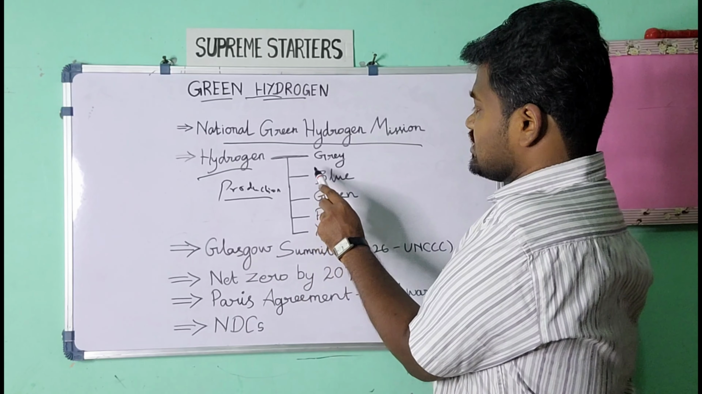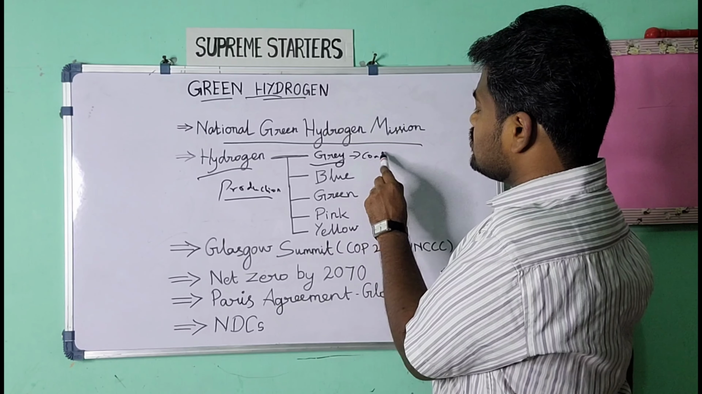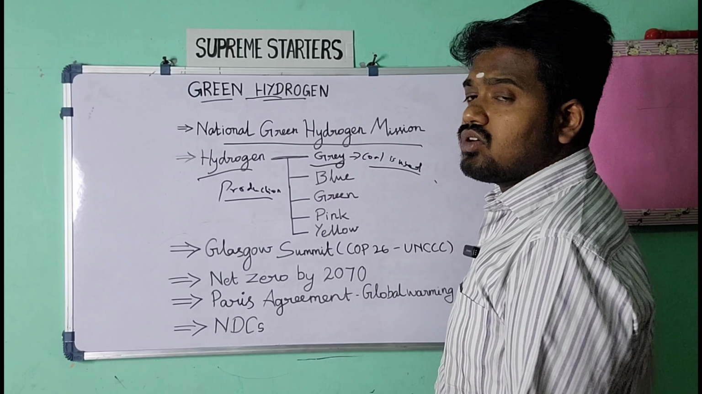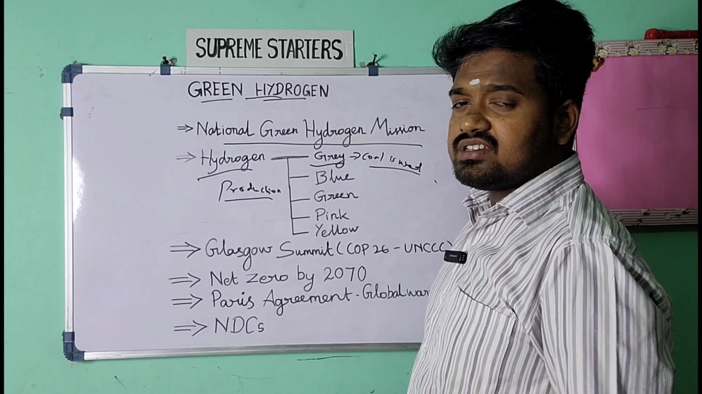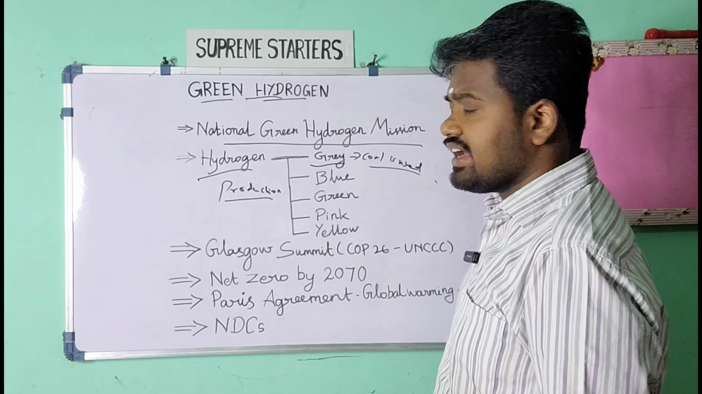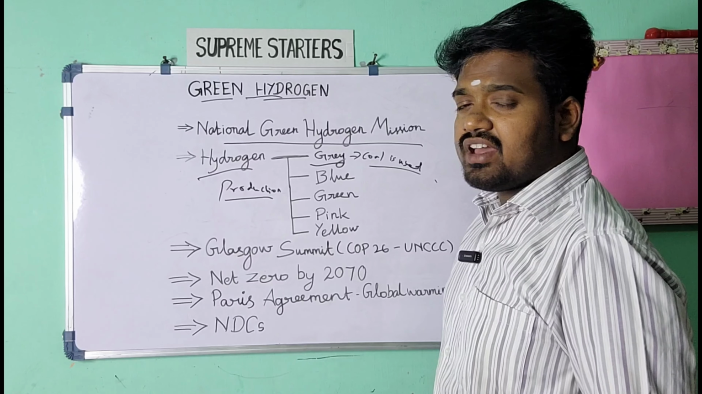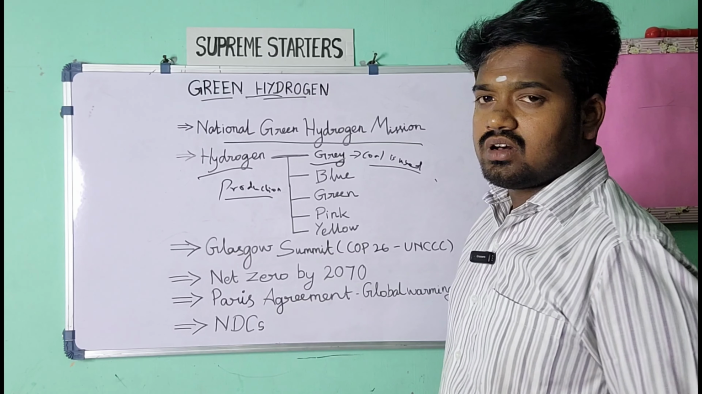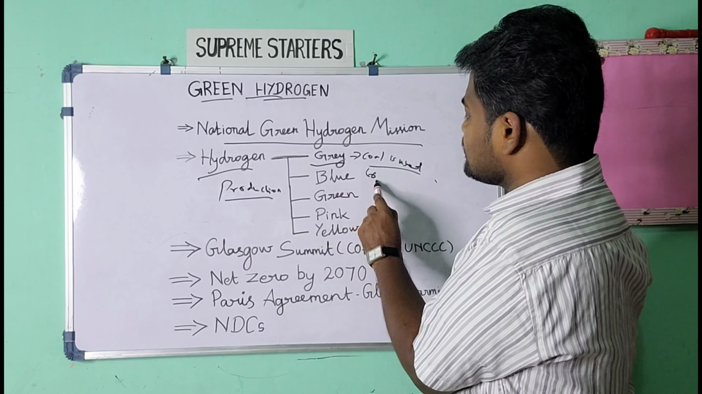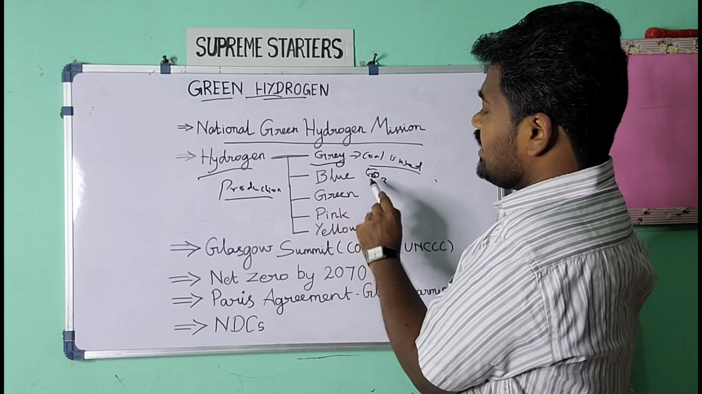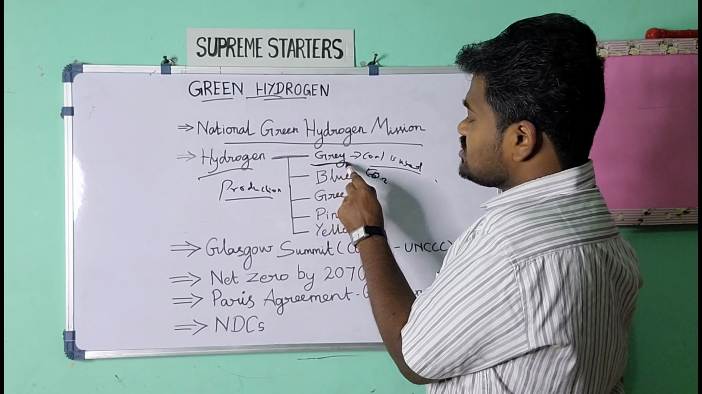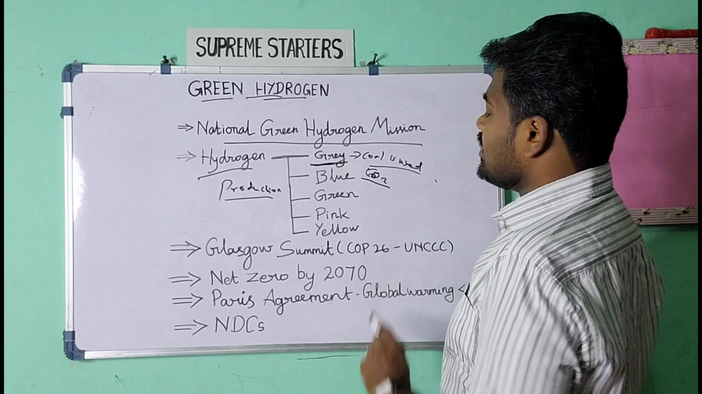So the first one is gray hydrogen. In gray hydrogen, coal is used. Coal is gasified using the heating process, and then we get the output as hydrogen along with carbon dioxide. So we get the hydrogen, however we are getting carbon dioxide also as a byproduct. Carbon dioxide, as you know, is one of the greenhouse gases. So in this process CO2 is getting emitted. Therefore, it is not that environmentally friendly. Though hydrogen is produced, this one is not environment friendly because of the carbon dioxide emission.